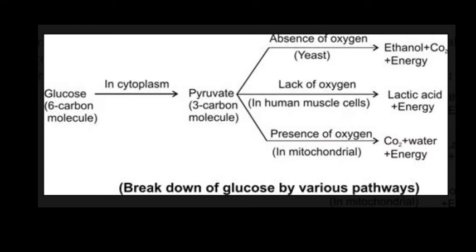How do we understand lactic acid? Sometimes you feel pain in your leg during running. Why does this happen? When someone runs too fast, he may experience pain in the leg muscles. This happens because anaerobic respiration takes place in the muscles.